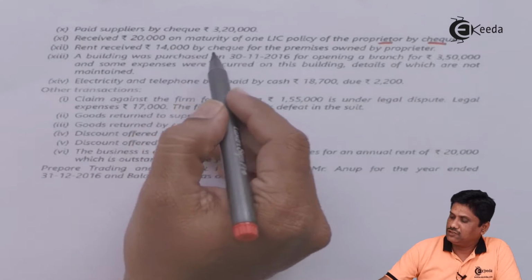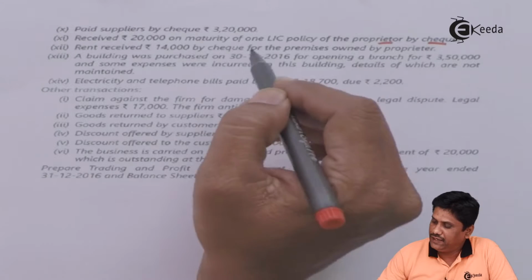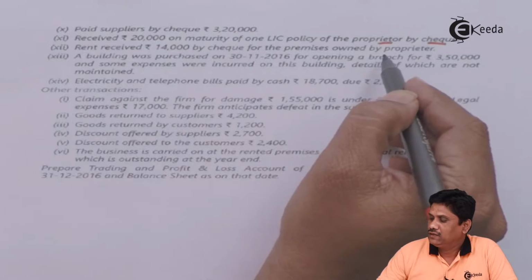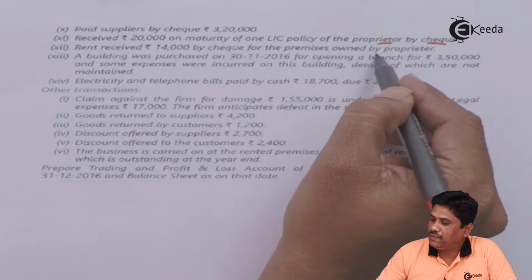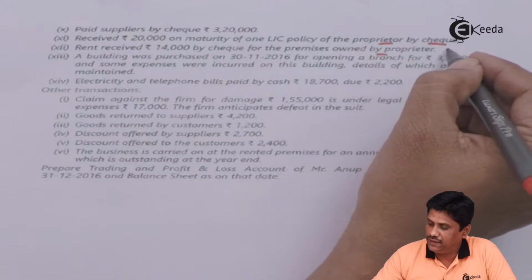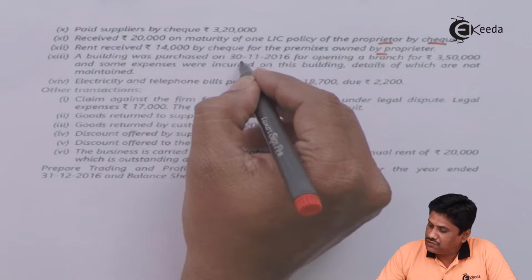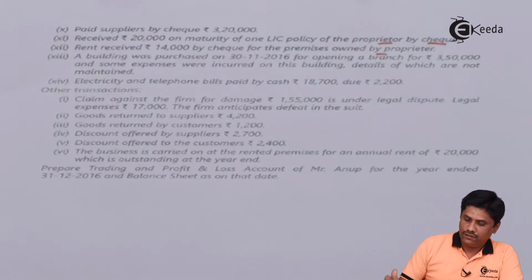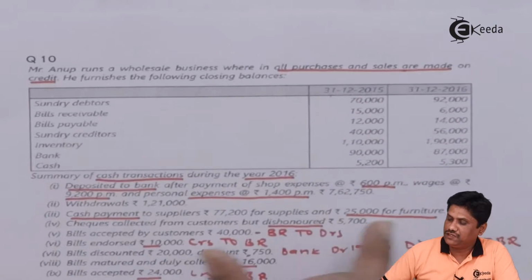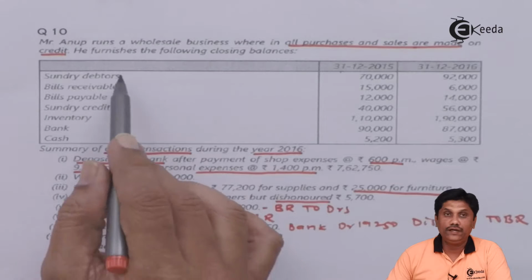Rent received 14,000 by check for the premises owned by the proprietor. This means once again it is your additional capital. Building was purchased on 30th of 11 2016. That means the building is purchased during the period. If you see the balances which are given to you, there is no building given.